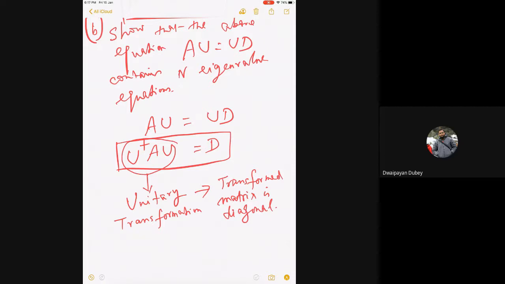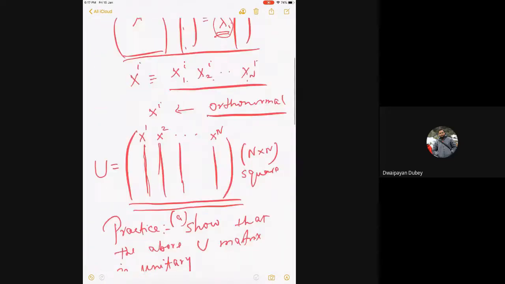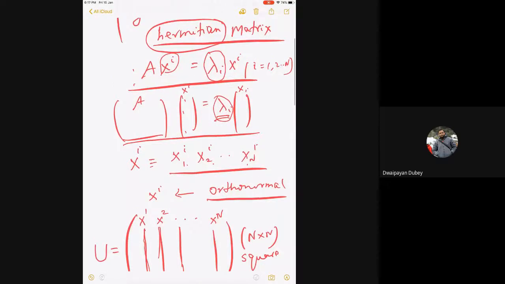Right? So many times the eigenvalue equation is solved this way.